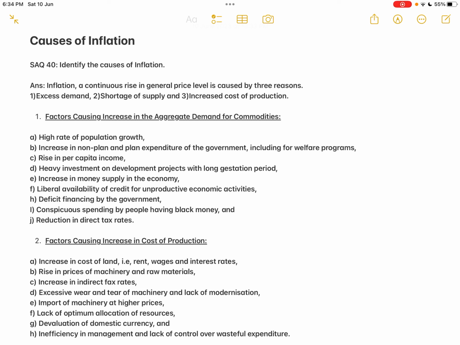Second one, increase in non-plan and plan expenditure of the government, including for welfare programs. So we all know that the government incurs huge amount of expenditure. So the volume of money circulation in the country will increase enormously. It can be the plan expenditure which the government is allotting every year financially in the budget, or it can be the non-plan expenditure. So many unexpected emergencies happen for which the government has to incur the expenditure. And also we all know that the government is incurring huge expenditure to provide the welfare services to all the poorer sections of the population.